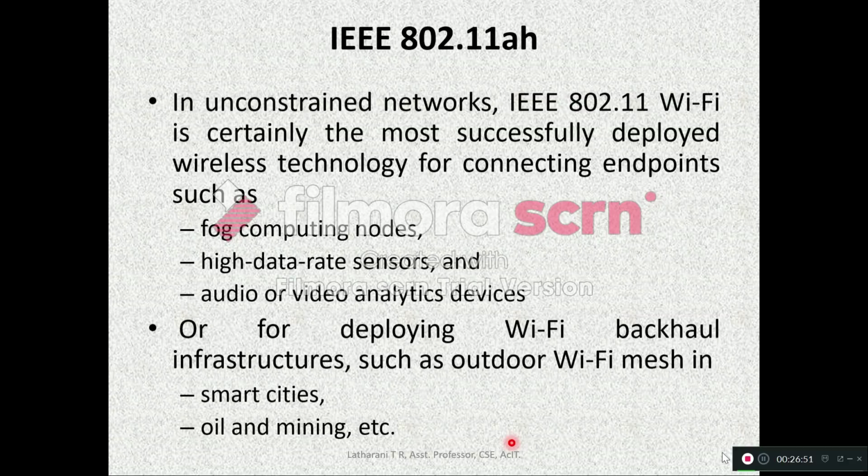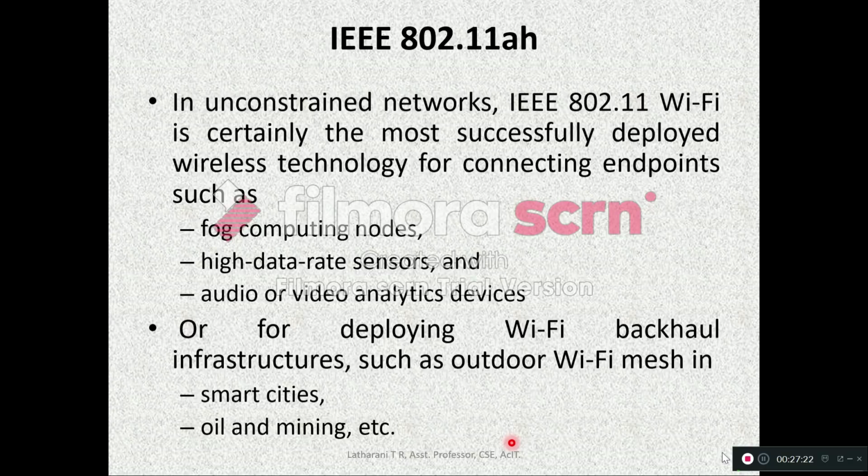So that is about the IEEE 1901.2a technology. Next we will step on to another technology, IoT access technology, which is IEEE 802.11ah. In unconstrained network, unconstrained means it is not working under a constrained environment. No power restriction, no memory restriction, and no processing power restriction. So such kind of networks are unconstrained networks.